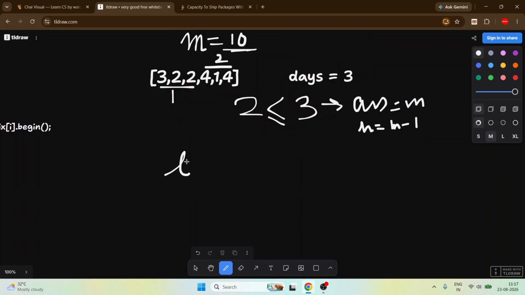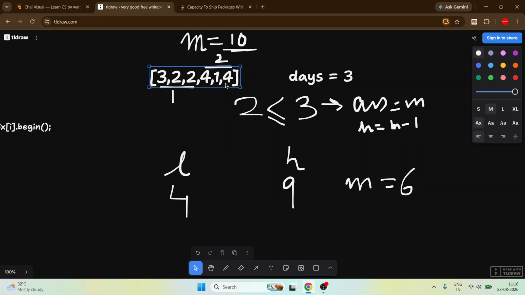So our low will become this 4 and our high will become 9. So now calculate mid, 9 plus 4, 13, 13 by 2 will become 6. Okay, because it will become 6 point something, and integer division it will do in 6.